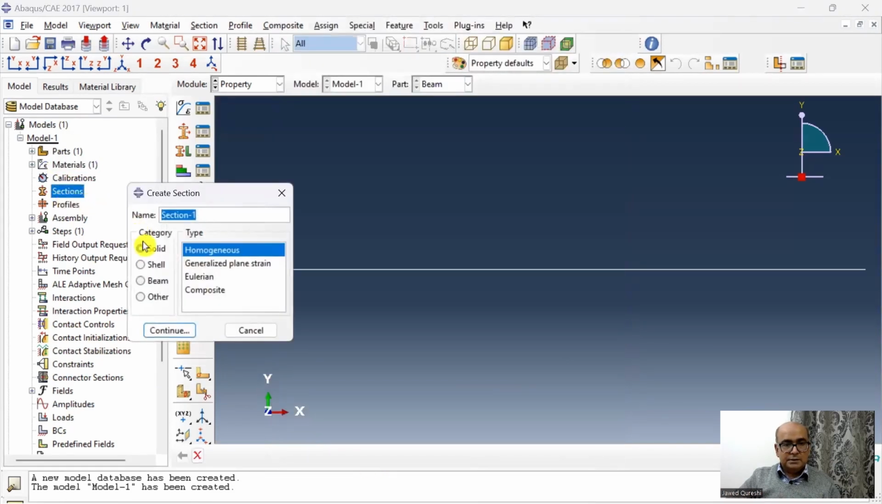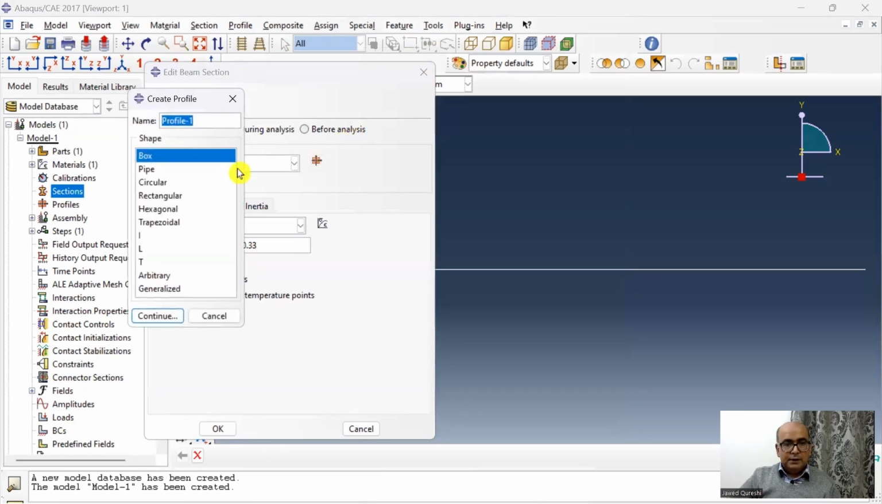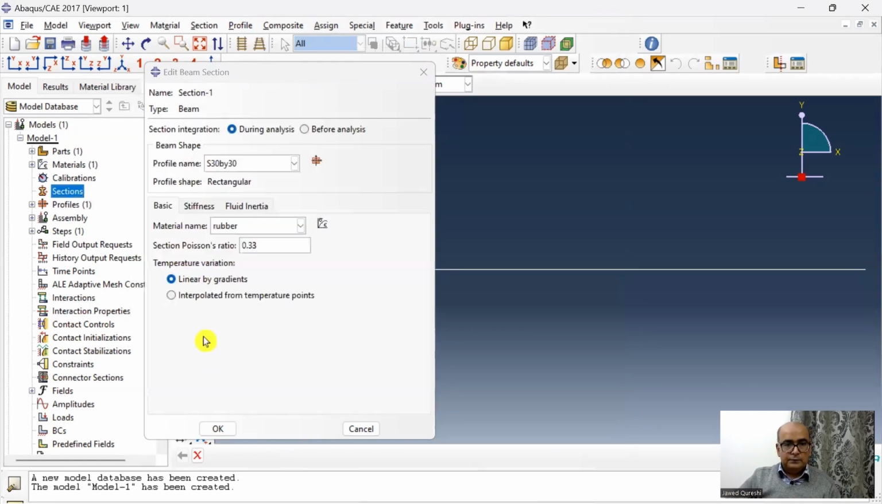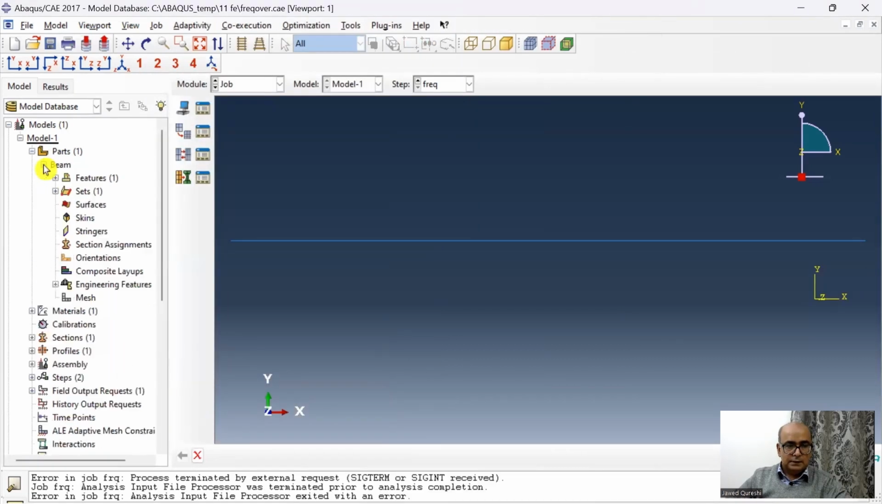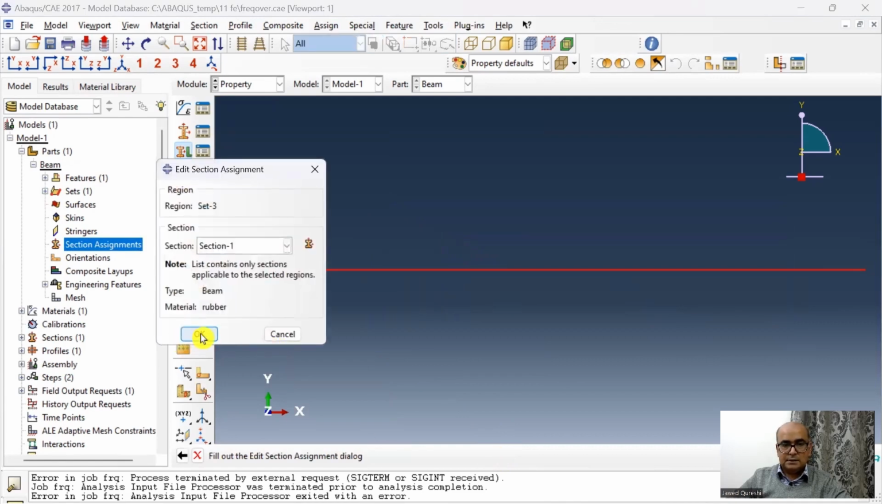And then I will define a section, a beam section. Click OK, say 0.33. And profile name, I will define a profile. I will define a rectangular profile, say S30 by 30 centimeter. Click OK, 0.3, 0.3. Click done. So click on beam and assign the section. This section has been assigned.